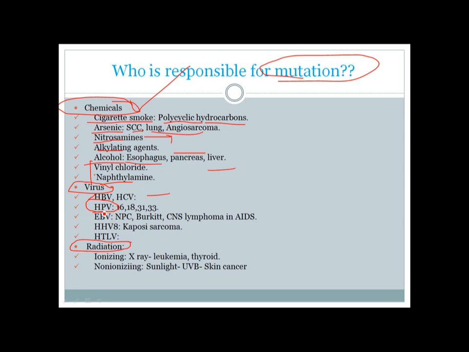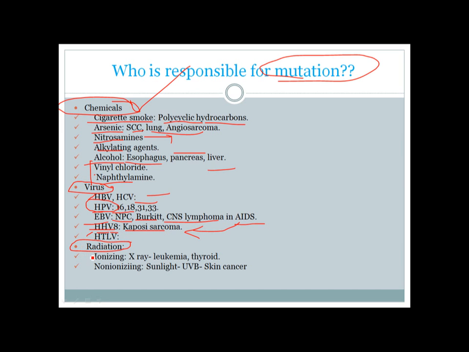HPV, or human papillomavirus, especially strains 16, 18, 31, 33, are all associated with cervical carcinoma. Epstein-Barr virus causes nasopharyngeal carcinoma, Burkitt's lymphoma, and CNS lymphoma in AIDS patients. Human herpes virus 8 can cause Kaposi sarcoma, especially in AIDS patients. Human T-cell leukemia virus actually causes leukemia. It's so simple.